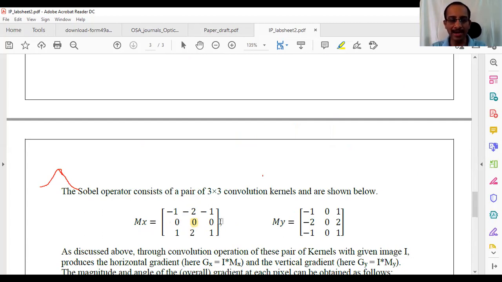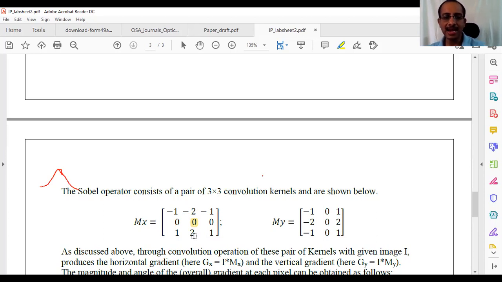This is referred to as 4 connected. Compare this to this pixel: which are the closest pixels, the neighborhood pixels? First this, and this. These are referred to as the 4 neighborhood. After that, these diagonal ones will come. These are the 8 neighborhood. If I see the 8 neighborhood of a pixel, all these 8 will come. Whereas if I see the 4 neighborhood, if I just want the closest possible pixels, I should pick this, this, and this: 4 pixels. Right or not? Is this clear?